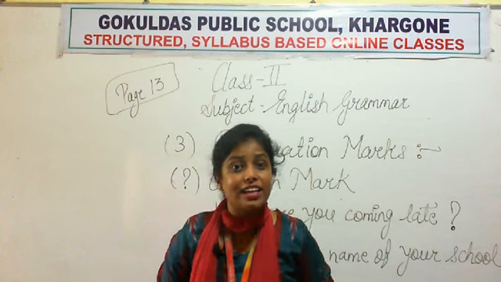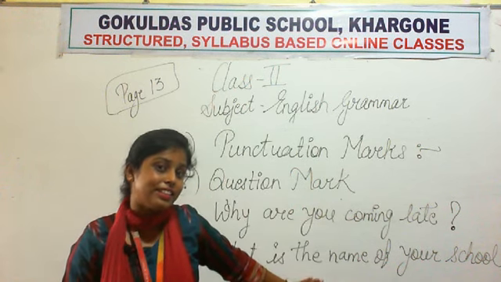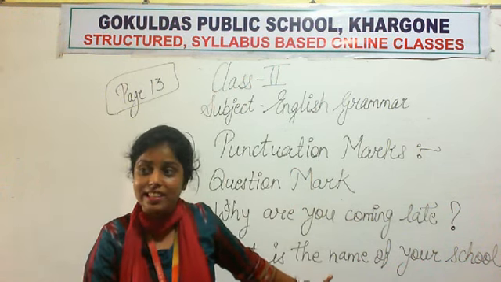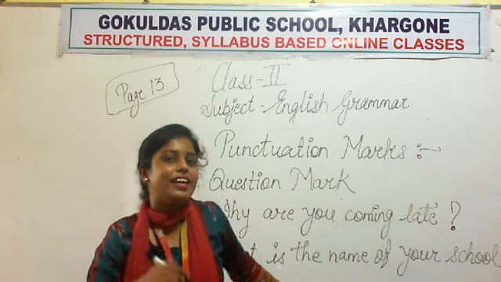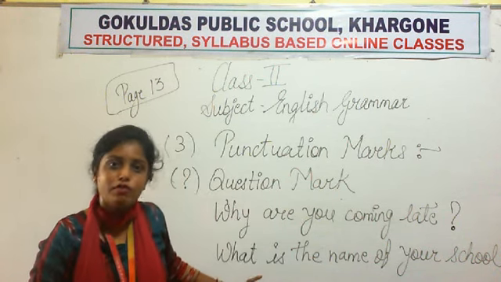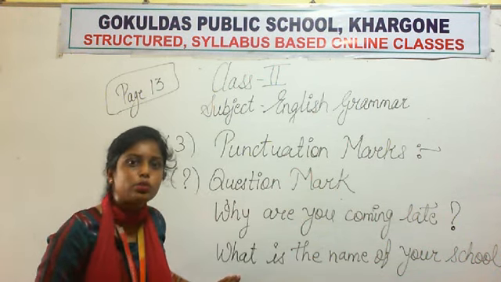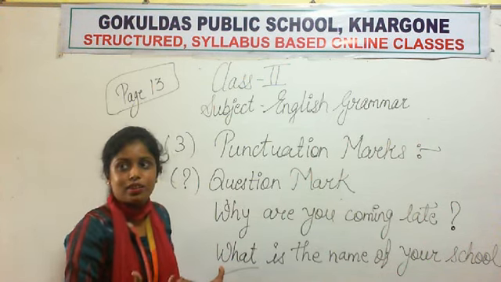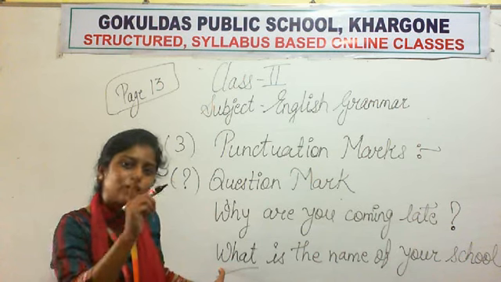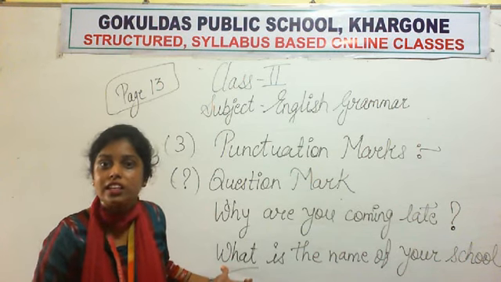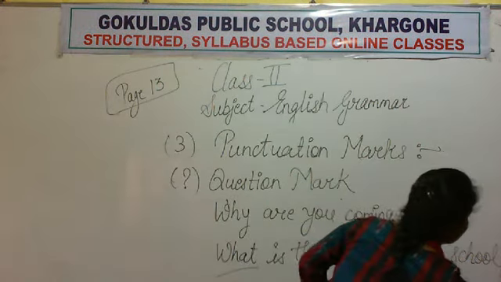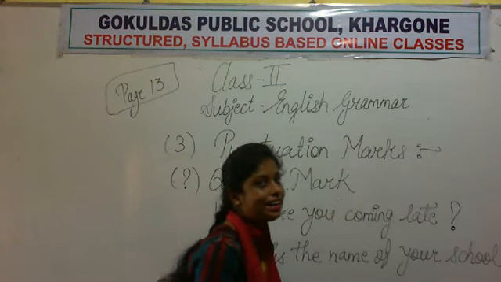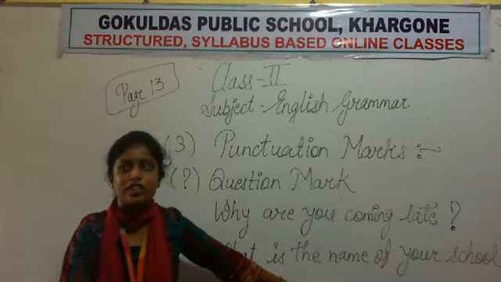So see, we are giving the answer to this sentence. हमारे पास एक answer है इस sentence के लिए, right? So we will say, Gokul Das Public School is the name of our school. So this question begins with the word what. What means क्या? What is the name of your school? तुम्हारे school का क्या नाम है? So this is a question, and don't forget to put a question mark after this question.